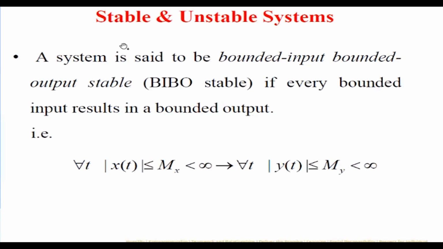Okay. Stable and unstable system. So this is very classical. You might have studied hundreds of stability definitions in control systems. Bounded input, bounded output is one such stability definition. Another is if all the poles are lying on the left of the line, we call it stable. Or if there is no change in the sign of the first column of the Routh array table, we call it stable. And there are at least 50 such definitions of stability one can discuss. However, we are